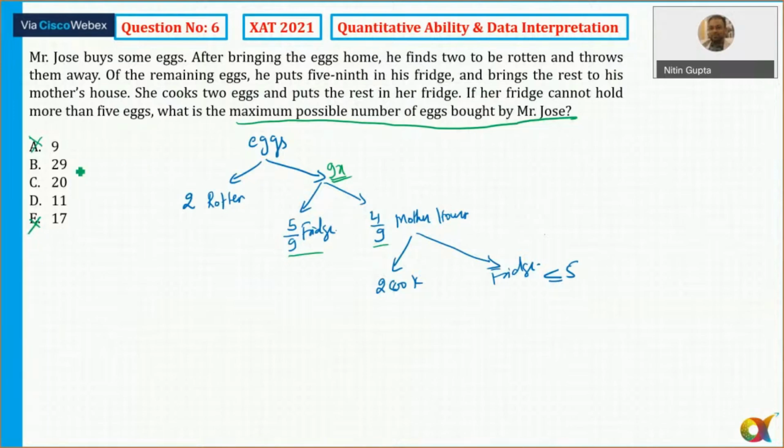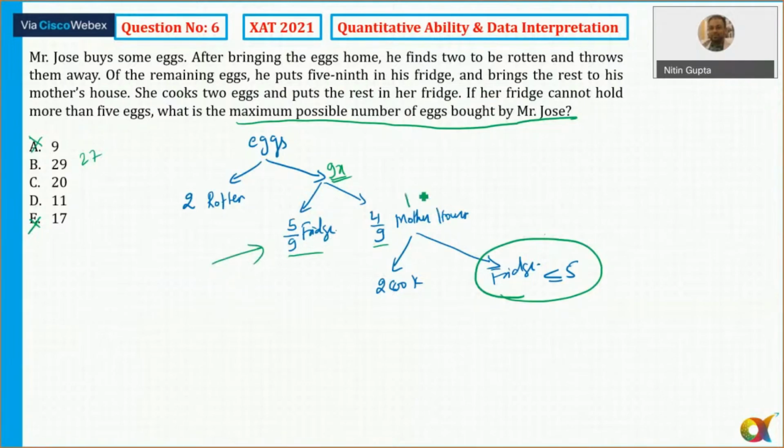So if I start from B, 29, 29 minus 2 is how much? 29 minus 2 is 27. So it might satisfy here. Okay, that we need to check. The other restriction is that mother's fridge cannot have more than 5 eggs. So if you are going to take 29, then 27 eggs will be remaining. Divide 27 in the ratio 5:4. Here 5:4. So 5 plus 4 is 9. 27 by 9 is 3.